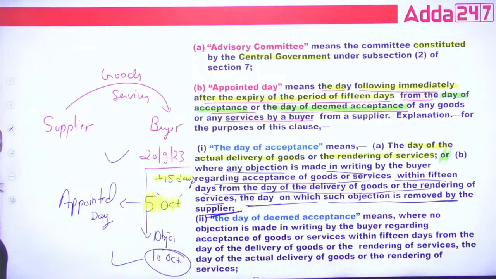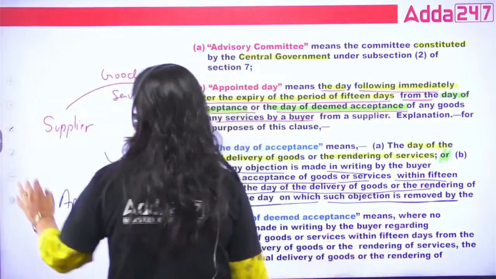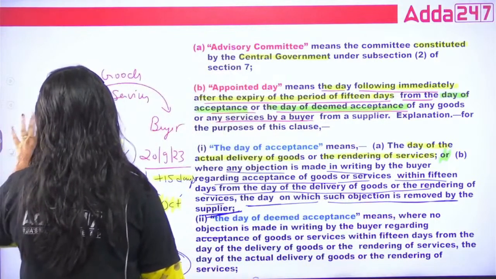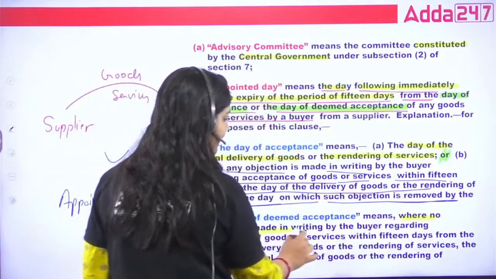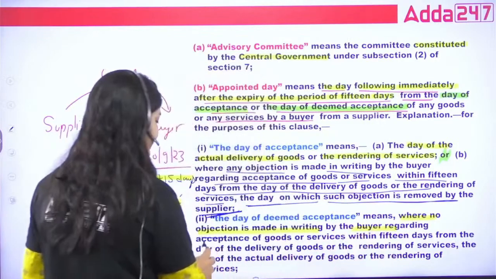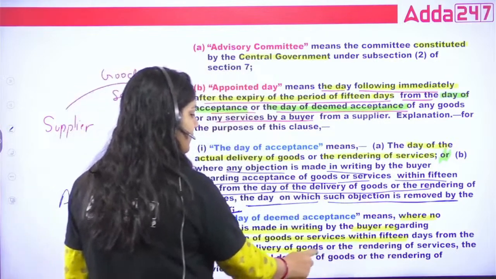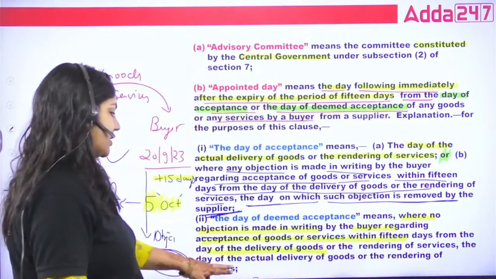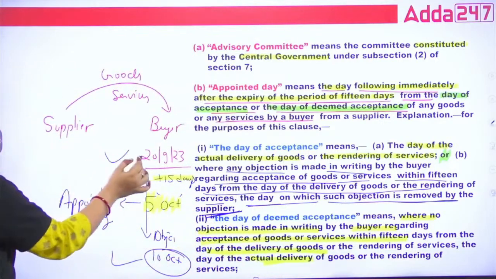And what is the day of deemed acceptance? See, where no objection is made in writing by the buyer regarding the acceptance of goods and services within 15 days from the day of delivery of goods and the rendering of services. The day of actual delivery of goods, it means the actual delivery, that is the 20th.